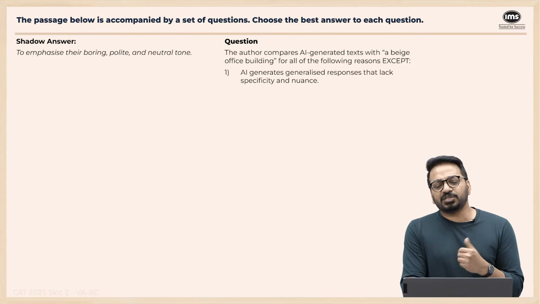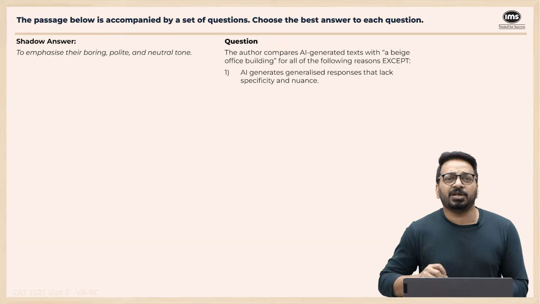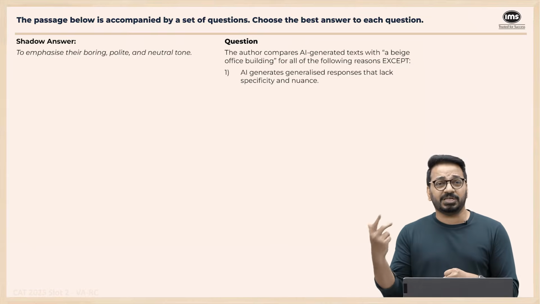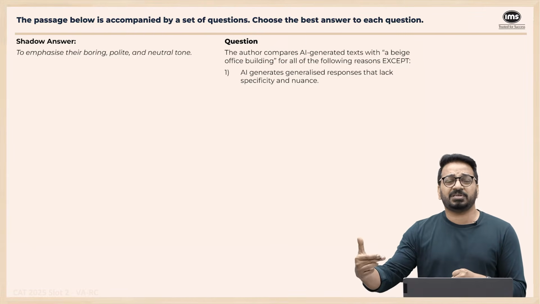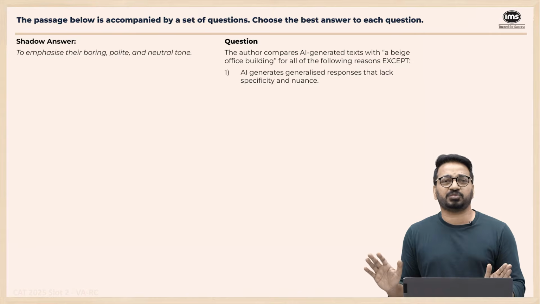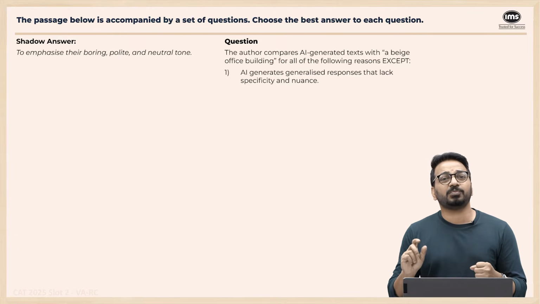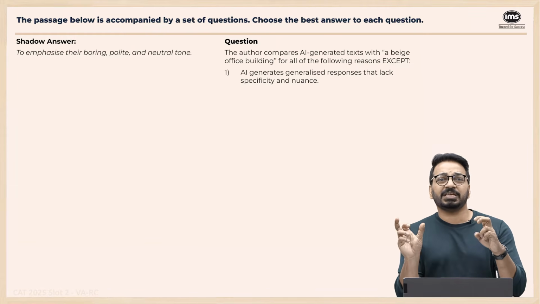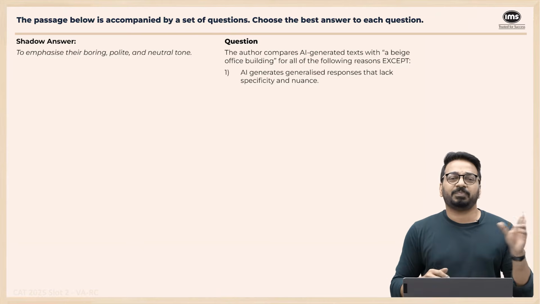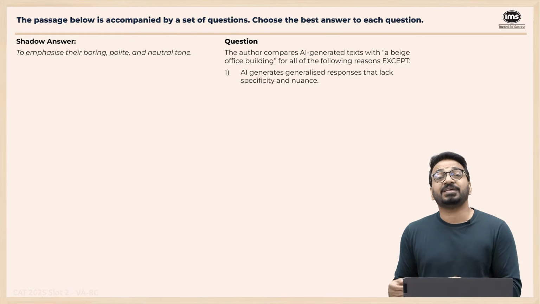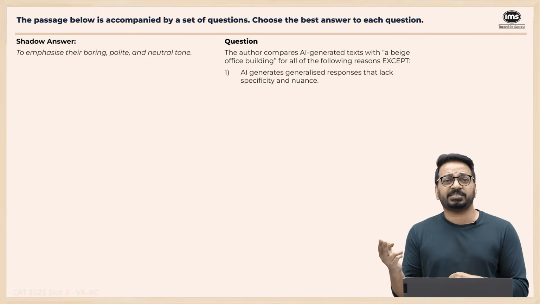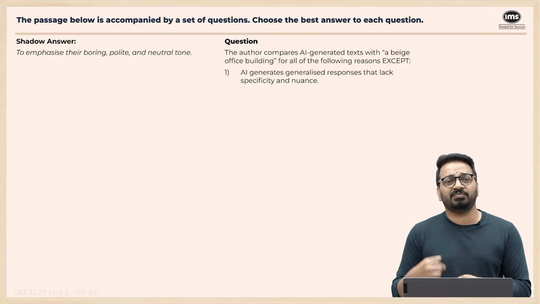First option, AI generates responses that lack specificity and nuance. Not specific and nuance means they are what? This is the exact opposite of generic, right? So this is lacking specificity means it's very, very generic and run-of-the-mill response. So this is one thing that CAT options always do. If the passage says X is greater than Y, the option will say Y is less than X, right? So passage says it gives generic responses. This one is saying responses lack specificity. So this is definitely one of the reasons why the author is using this term. It's related to that beige term. We are looking for except. So 3 options will be the reason and 1 won't be the reason.